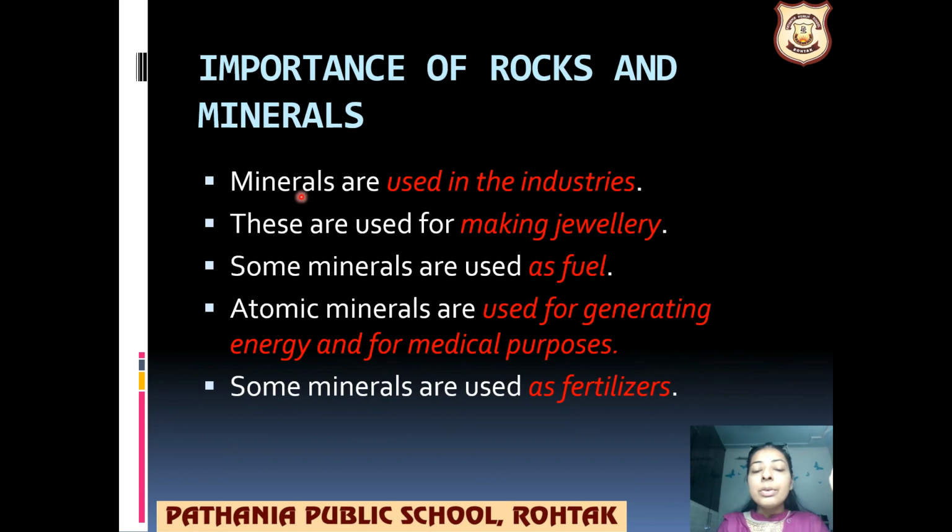Next, minerals. Minerals कहाँ पे यूज होते हैं? अरे बहुत सारी इंडस्ट्रीज में, बर्तन बनाने की इंडस्ट्री, even the glass which I have, it is made in one industry, isn't it? है ना? और ये बना किससे है? This is made up of the minerals. These are used for making jewelries like gold and the diamonds and the silver. Copper के भी तो गहने आते हैं. Some minerals are used as fuels like petrol, diesel, petroleum, coal.